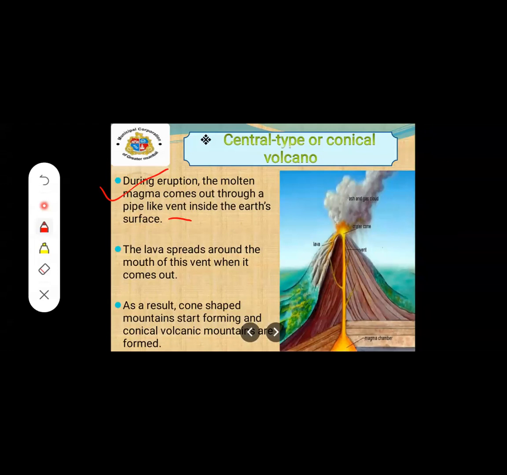Now here they have said: during the volcanic eruption, the molten magma which comes out is thrown out through a pipe-like vent inside. Here you can see this one. Wait 1 minute, I'll just undo the action.